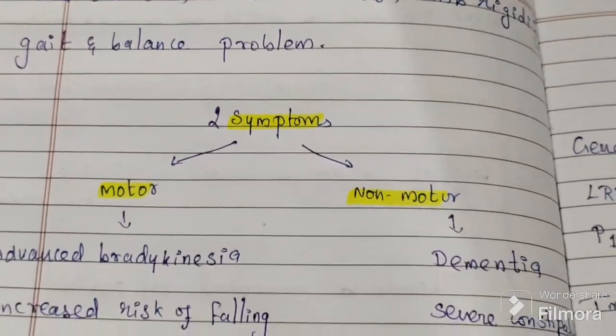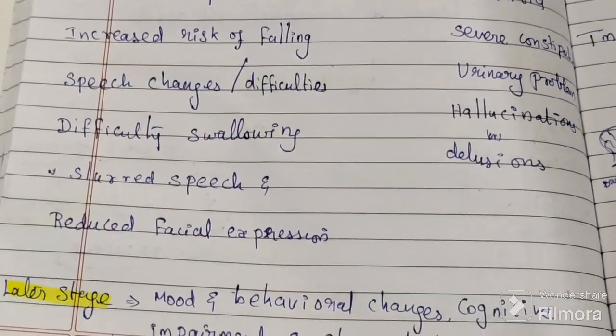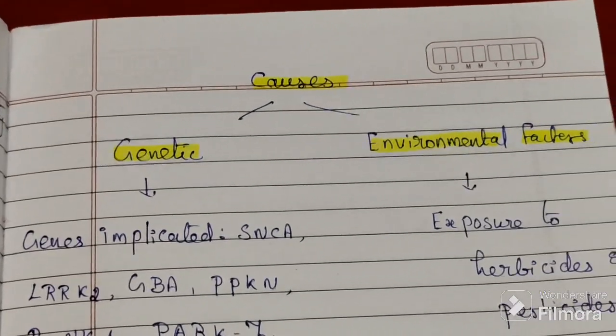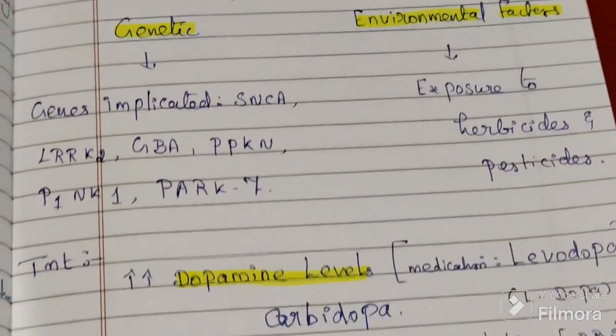Then the symptoms, motor and non-motor, the later stage, and the causes, genetics and environmental factors.